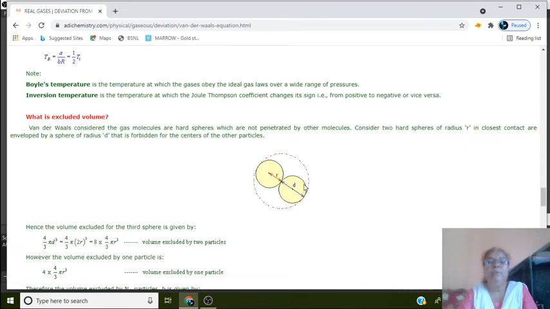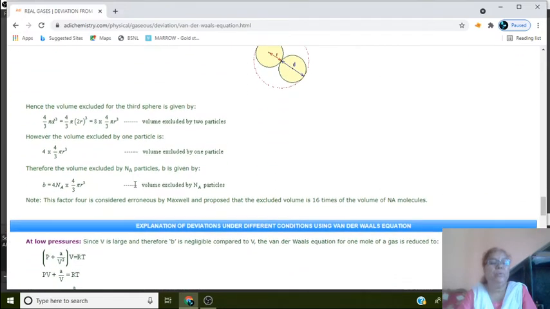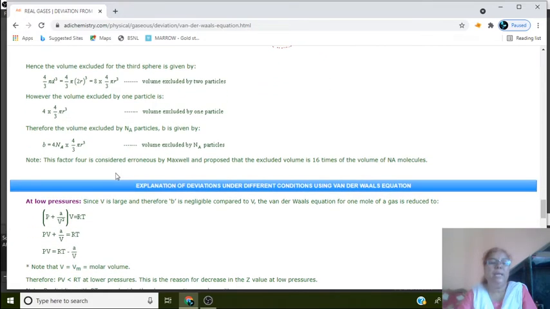Suppose we have these two hard spheres and they are enclosed in this sphere. Then this space which is not available for the motion of these two gas molecules is the excluded volume. Okay, and the derivation of this excluded volume is not meant for your syllabus.